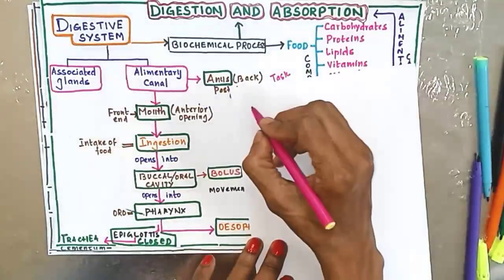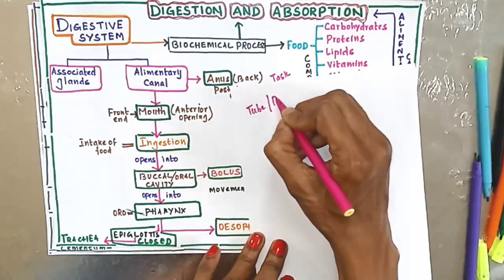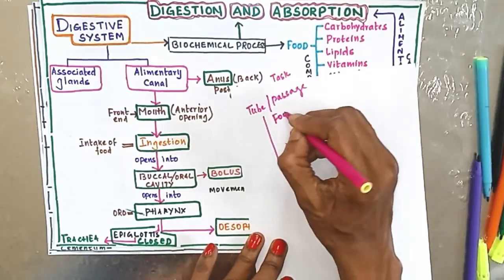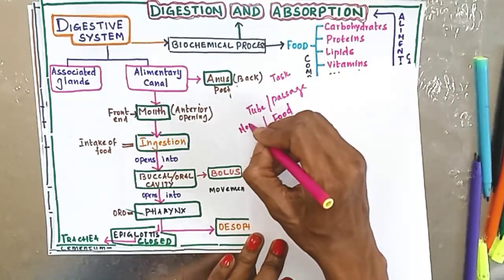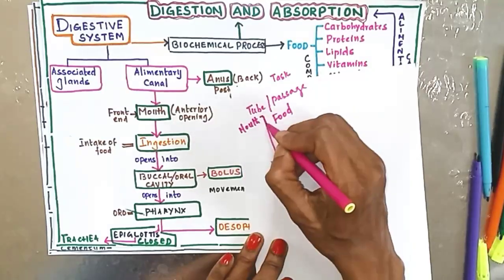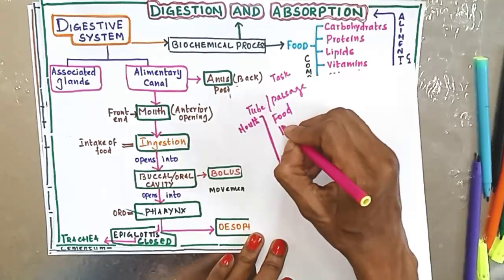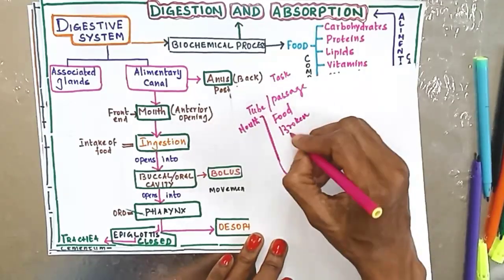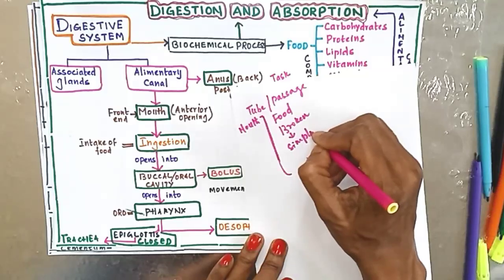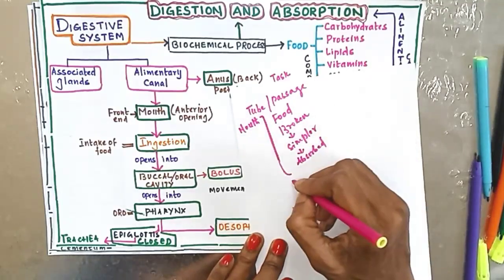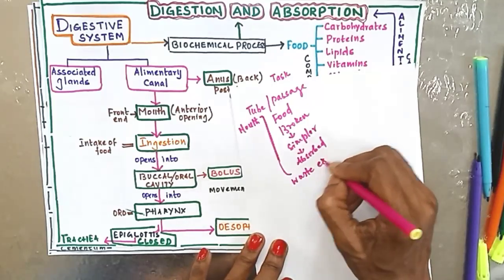It is a tube or passage through which the food will pass. We intake it through the mouth, so the food which enters through the mouth passes through the tube. There it is broken down into simpler form and absorbed, and the waste is excreted out.